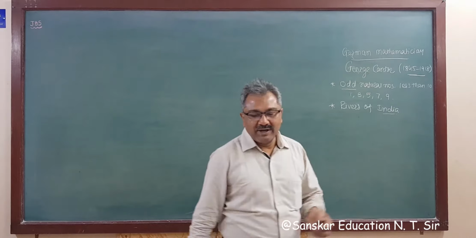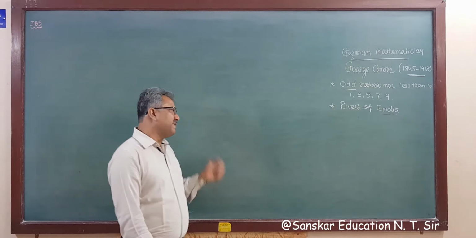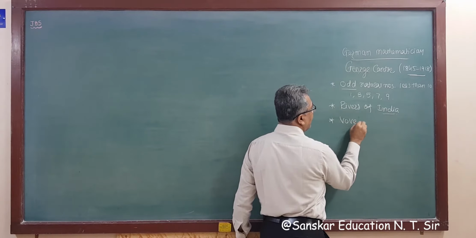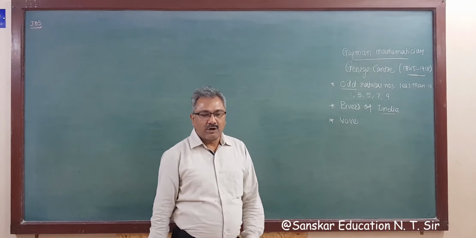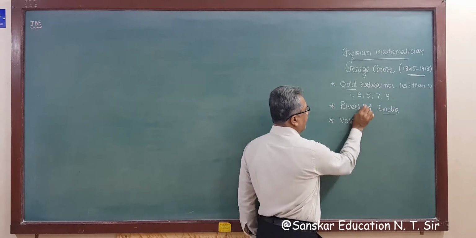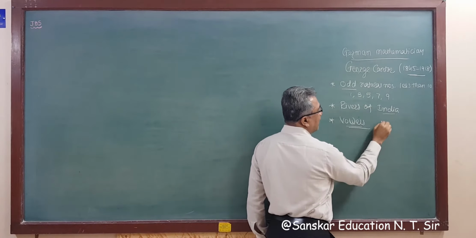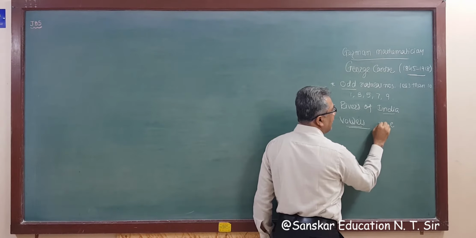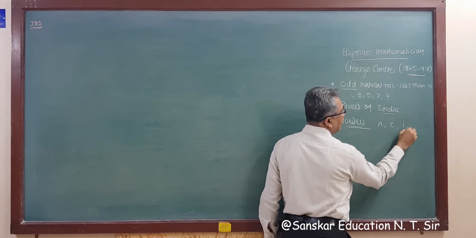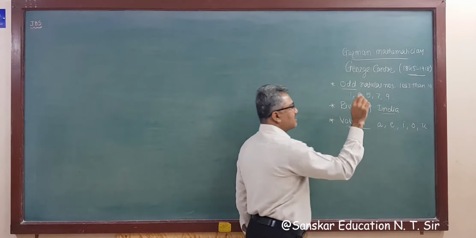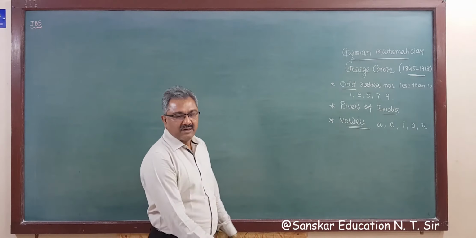Suppose we say vowels of the alphabet, that you know: A, E, I, O, U. These are the vowels of the alphabet, right?